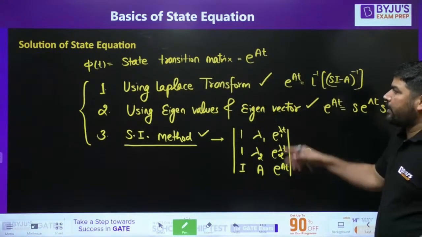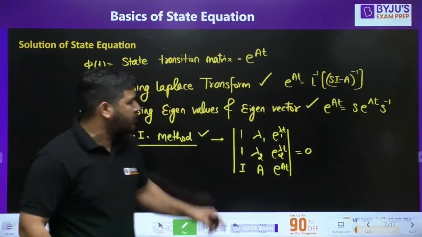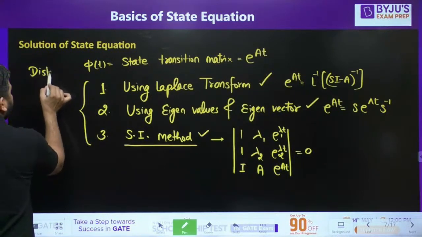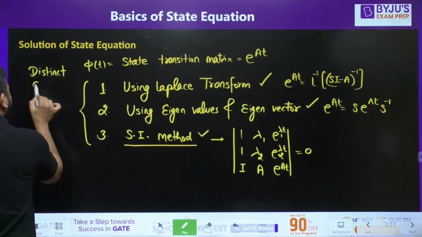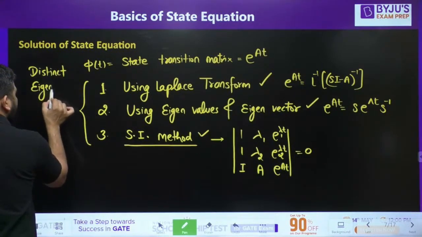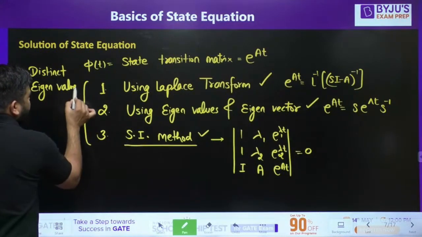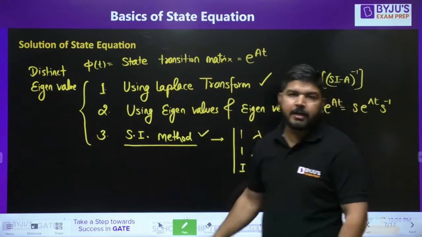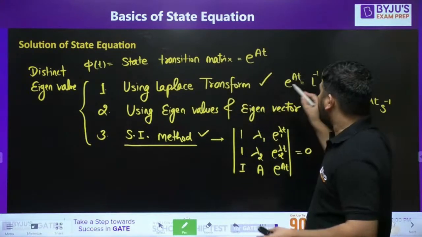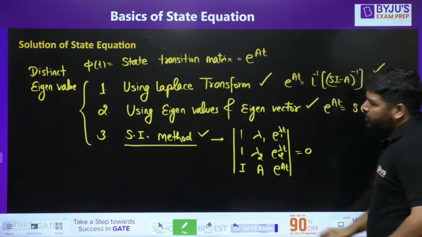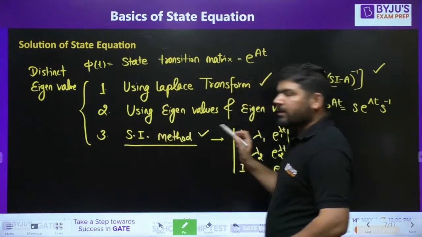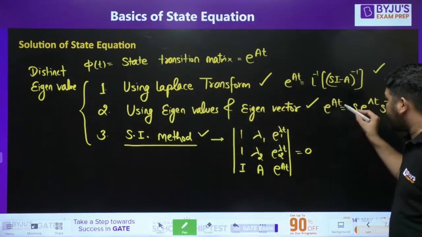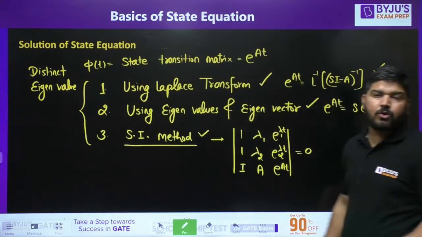Specially, I'm telling you about distinct eigenvalues. The Laplace method is applicable everywhere, whether the eigenvalues are distinct or repeated. You can always apply this method or this method, but if the eigenvalues are repeated, then in place of the diagonal matrix you have a Jordan matrix.